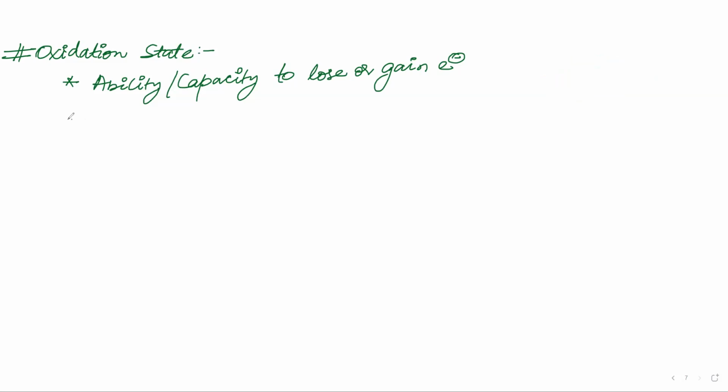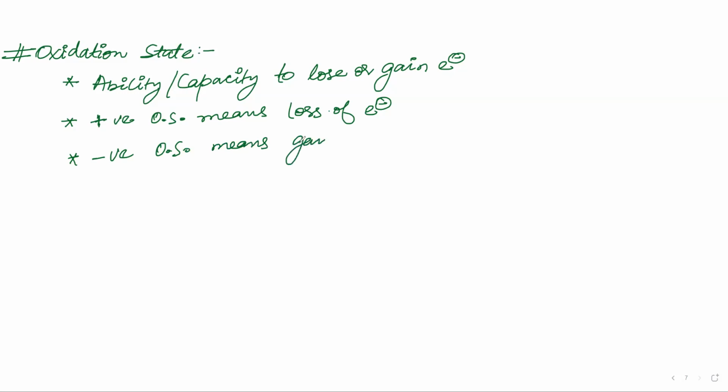Positive oxidation state means loss of electron. Negative oxidation state means gain of electron, right? If you remove negative charge from somewhere, then after you have removed it, it will become positive. Now if you add electrons, which are negatively charged, this will become negative. That means gain of electrons. So gain of electrons and loss of electrons.